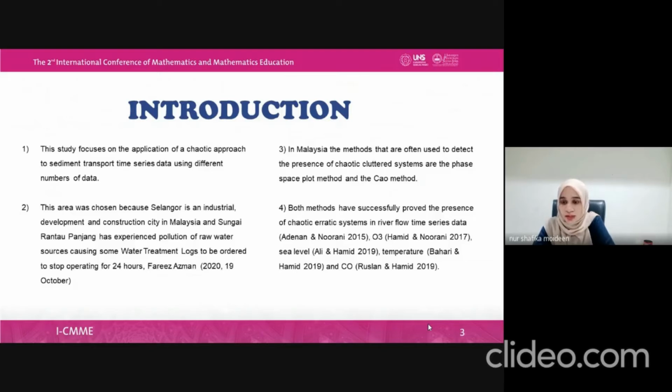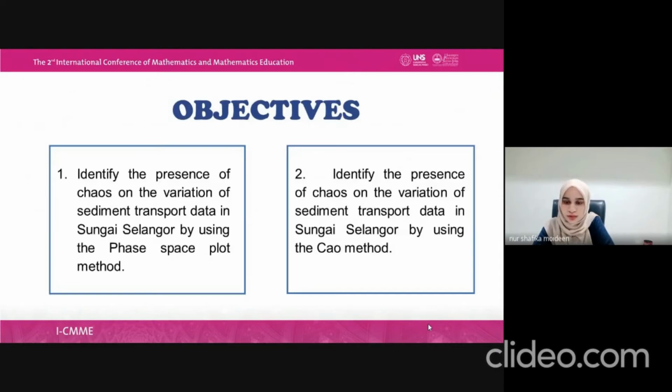In Malaysia, the methods that are often used to detect the presence of a chaotic, erratic system are the phase-space plot method and the Chow method. Both methods have successfully proved the presence of chaotic systems in river flow time series data from Adenan and Norani 2015, ozone from Hamid and Norani 2017, sea level from Ali and Hamid 2019, temperature from Bahari and Hamid 2019, and carbon monoxide from Ruslan and Hamid 2019. So the objective of this study is to identify the presence of chaos in the variation of sediment transport data in Sungai Selangor by using the phase-space plot method and Chow method.